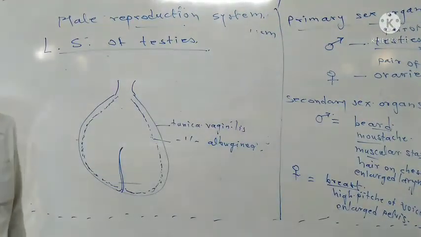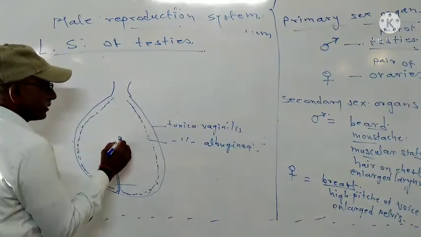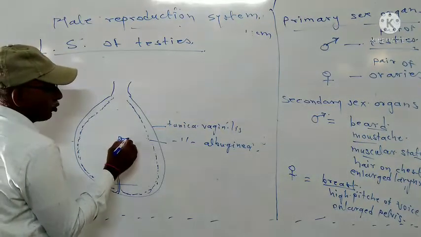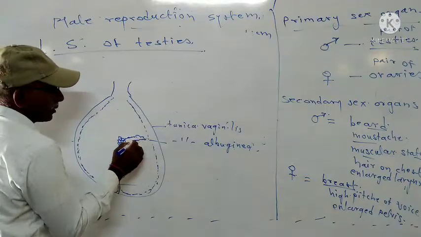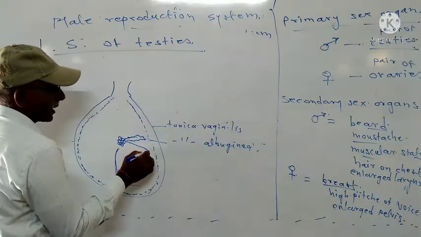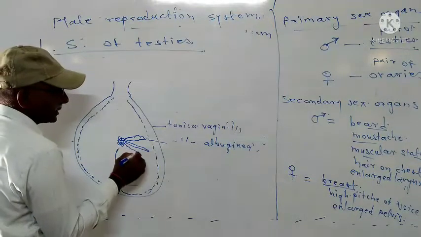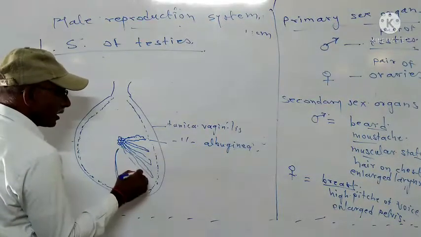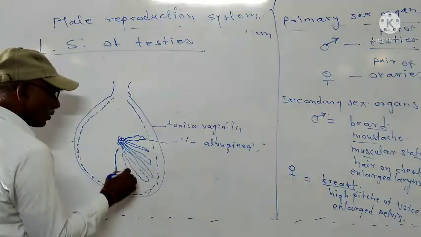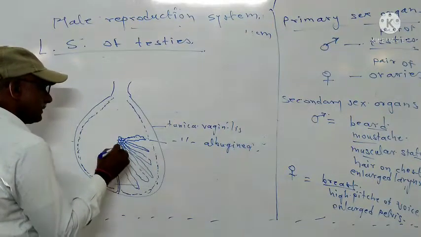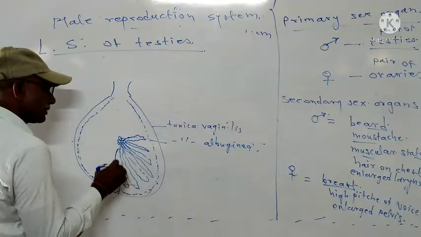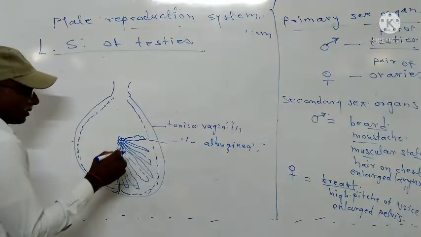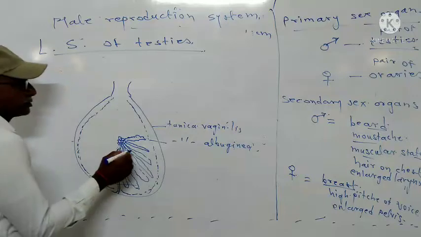Here there are many lobules present. These lobules are folded like this, and there are 100 to 200 lobules in each testis. In these lobules there are 2 to 3 seminiferous tubules.